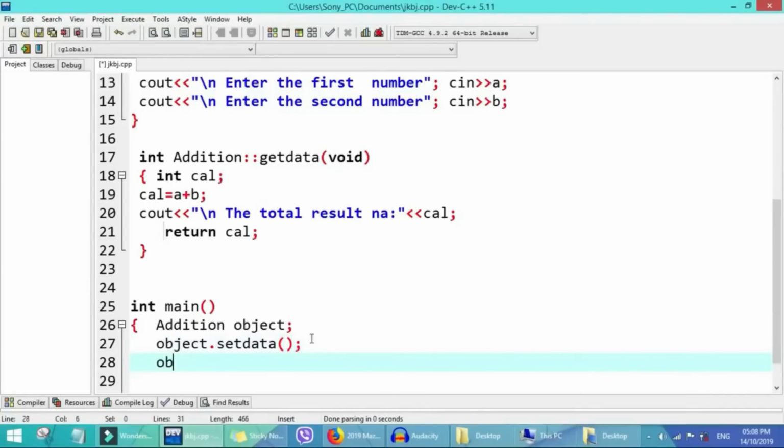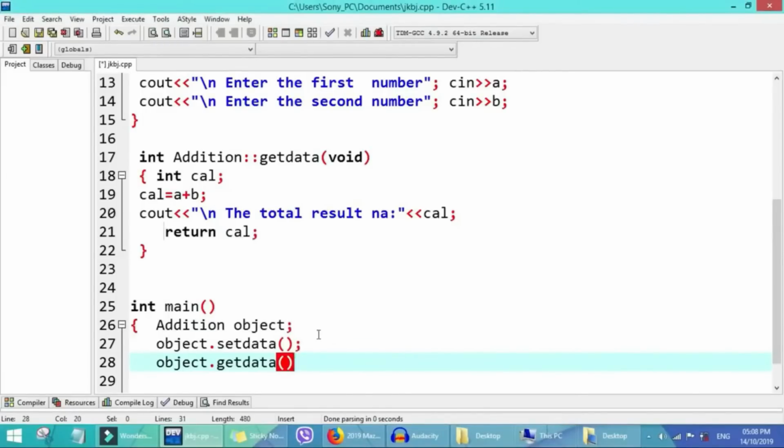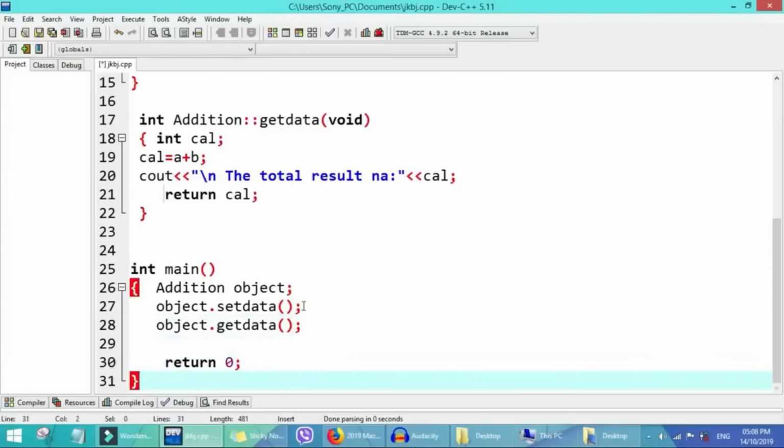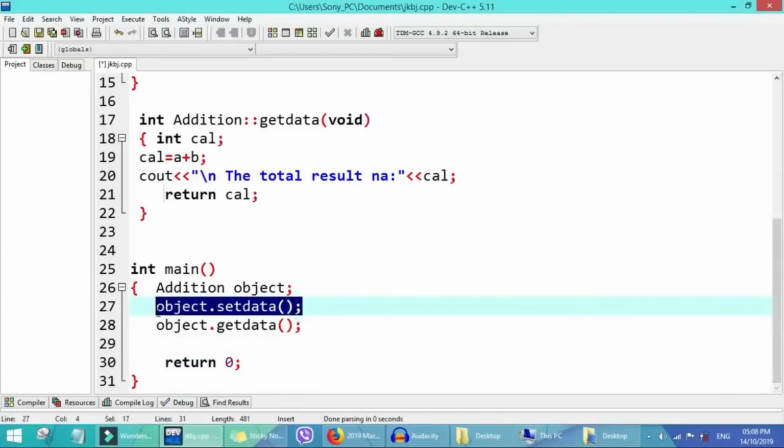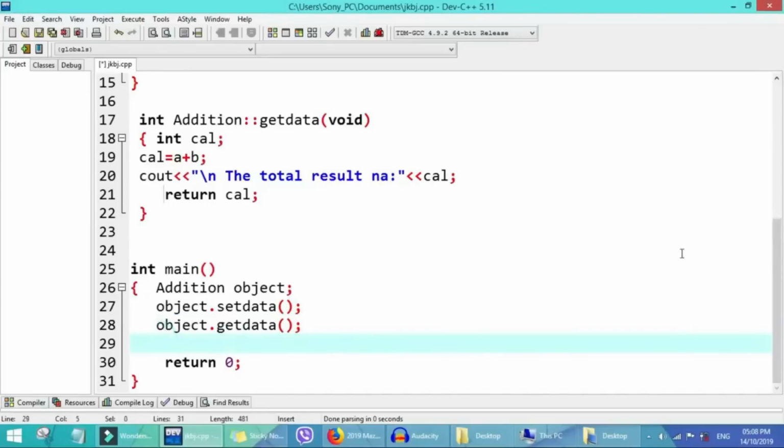Then we say object dot get data, which displays the data on the screen. This one reads the data, and this one brings out the data.